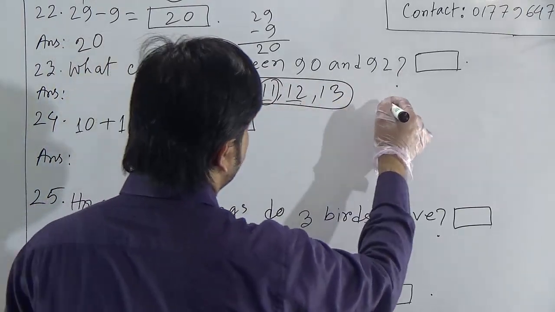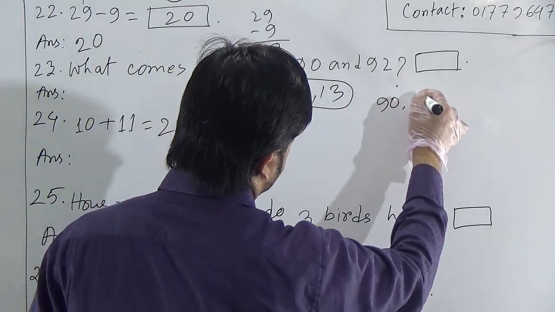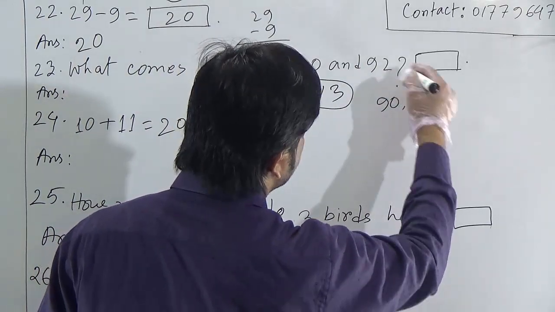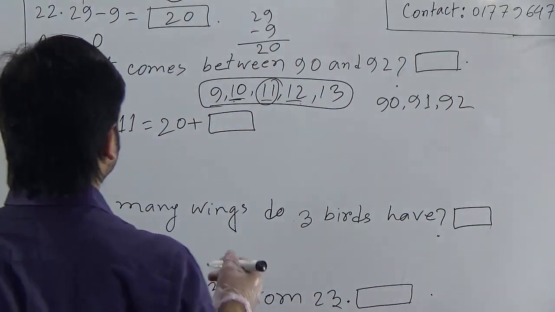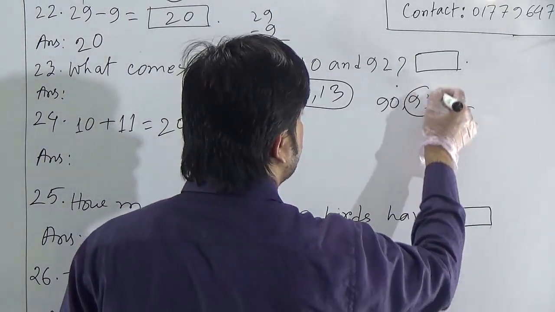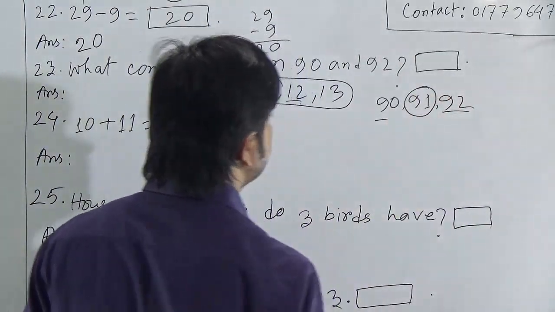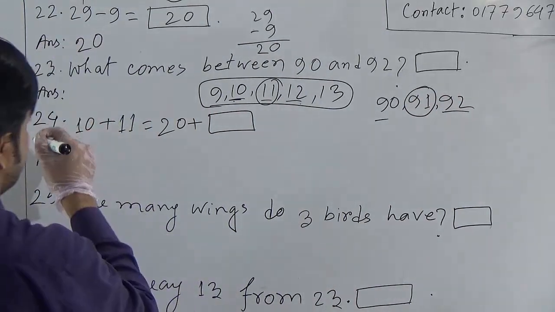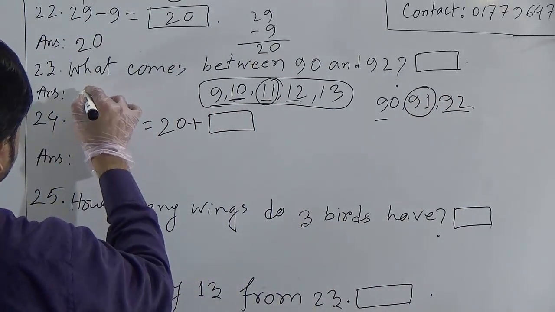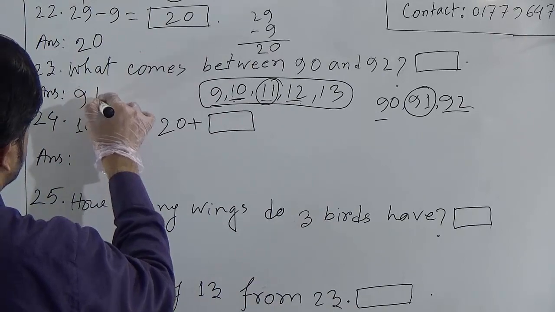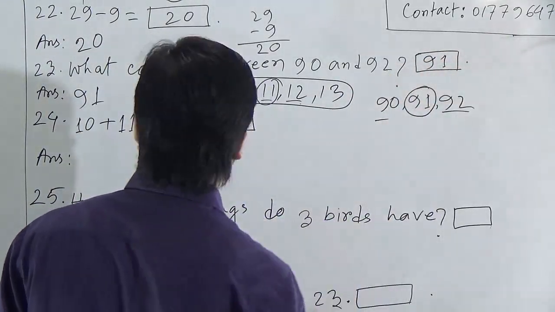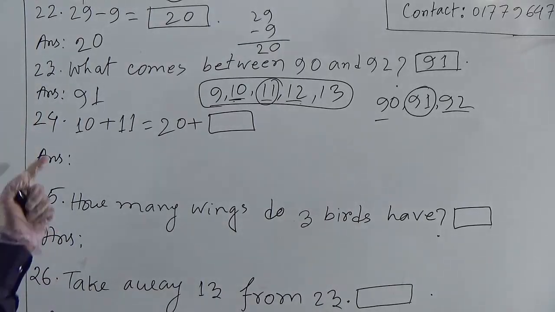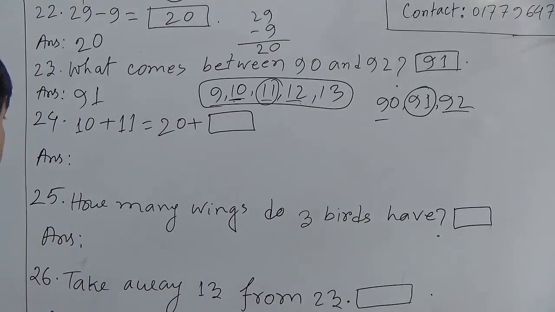In this way, if we write 90, after 90 the number is 91, and after 91 the number is 92. So 91 comes between 90 and 92. So our required answer for this question is 91. So in the gap you have to write 91. Then 24.